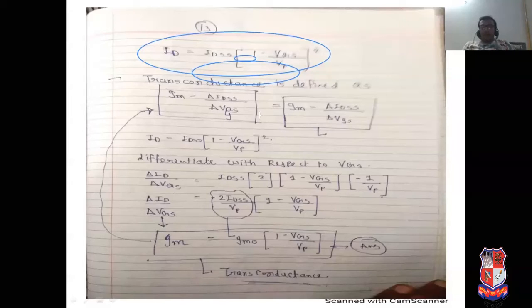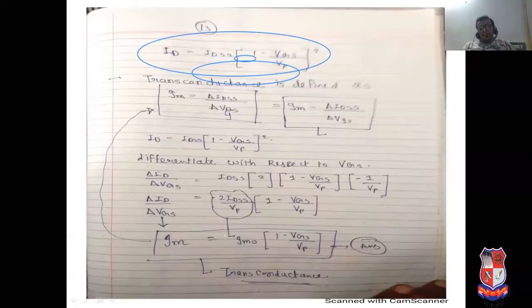Now what is the transconductance? Transconductance can be defined as delta ID upon delta VGS. Now take the differentiation with respect to VGS. I have simplified the steps here. Delta ID upon delta VGS equals IDSS into 2 multiplied by (1 minus VGS upon VP) into minus 1 upon VP. So it is 2 IDSS upon VP, into (1 minus VGS upon VP).